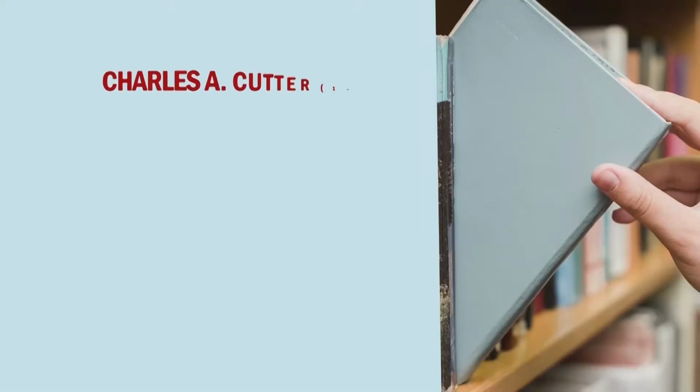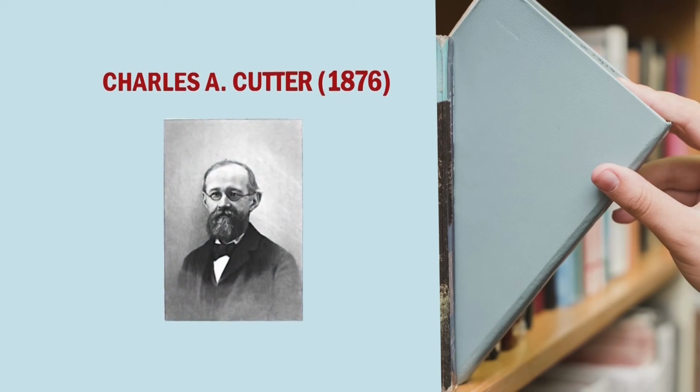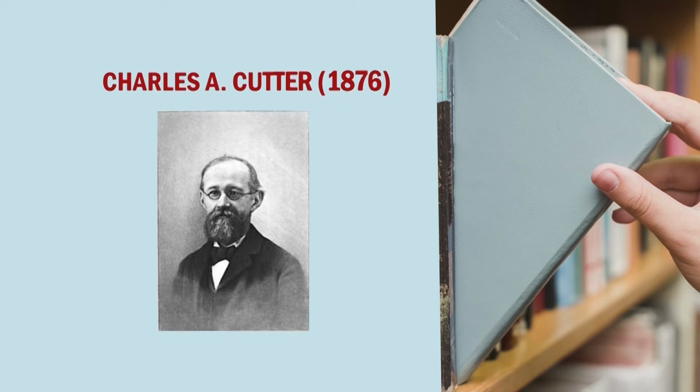Next came Cutter with a new term called collocation. If you go through the objectives as set by Charles A. Cutter in 1876, till date his objectives of cataloging hold true for library OPAC provided over the web or provided through a local area network.